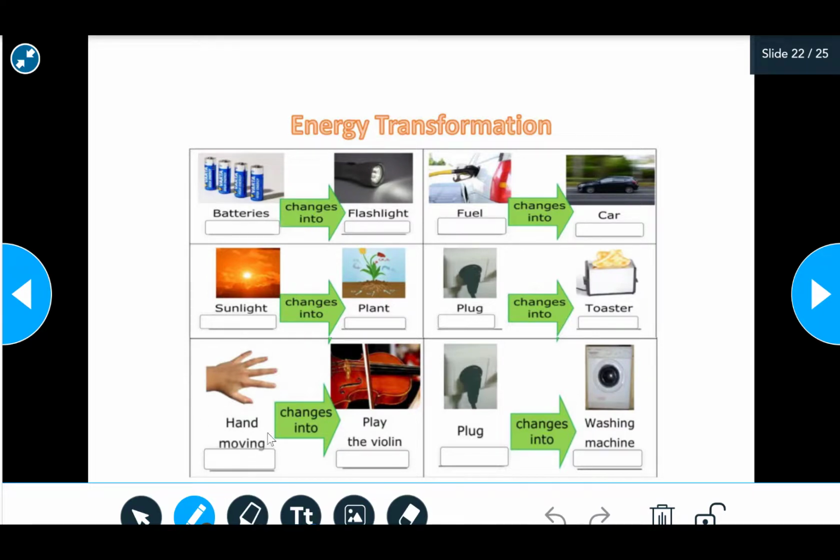And now, when you are moving your hand, kinetic energy can change into sound, because you are playing the violin. Also, the last example is about the electricity in the plug, so it can change into energy that runs the washing machine.